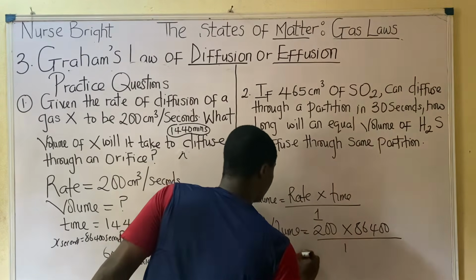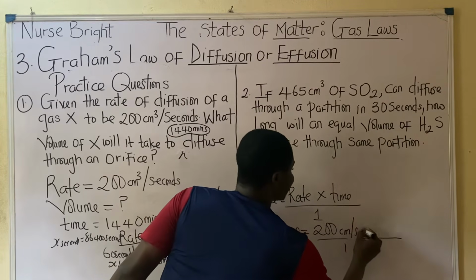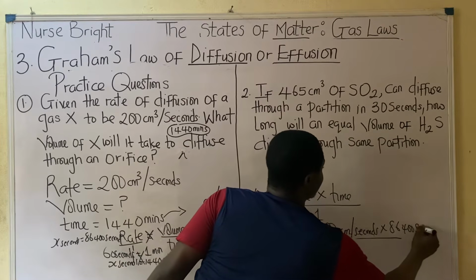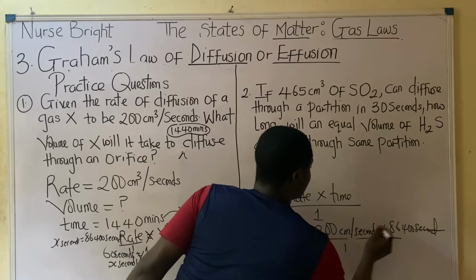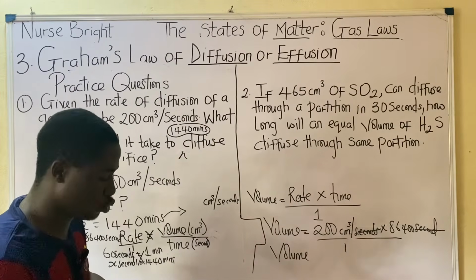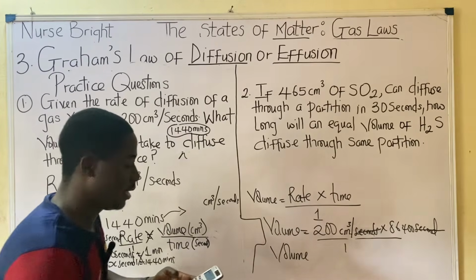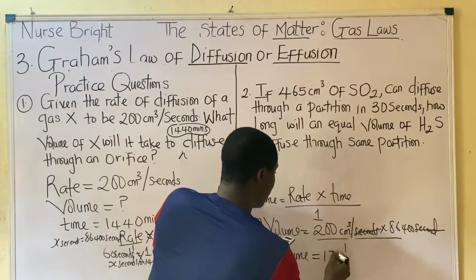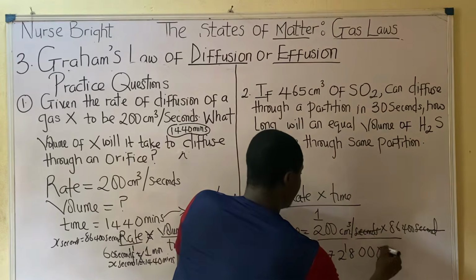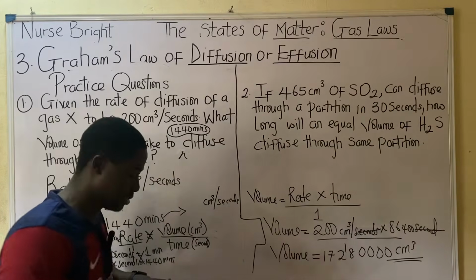What becomes our volume? Now let's write it the way it was written. Here is centimeter cube per seconds, times 86,400 seconds as well. Hope you know, seconds will cancel seconds, remaining just centimeter cube. So it's going to be 200 times 86,400. That is, volume will be 17,280,000 centimeter cube. So this is the answer to the question.